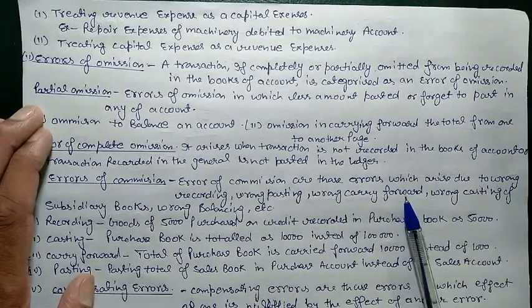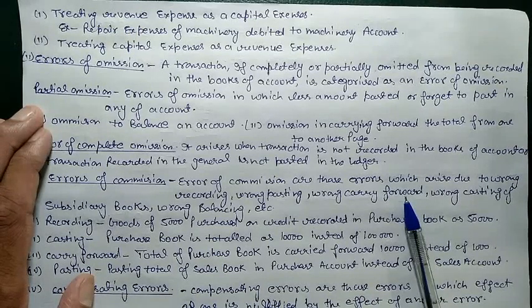Same as, if we make a building and we have the first painting in that building, that will be a capital expense for us, because that will add to the cost of the building. But when we have yearly painting for the same building, it will count as a revenue expense, not a capital expense.